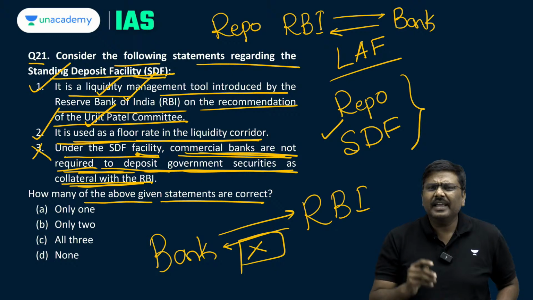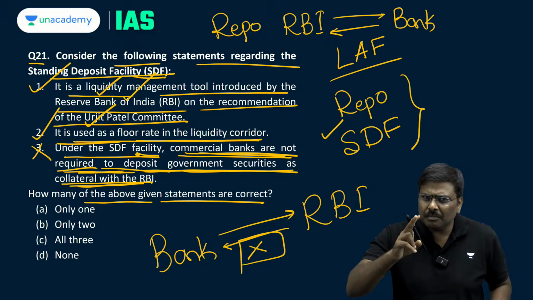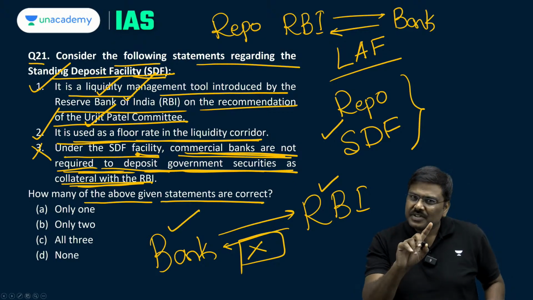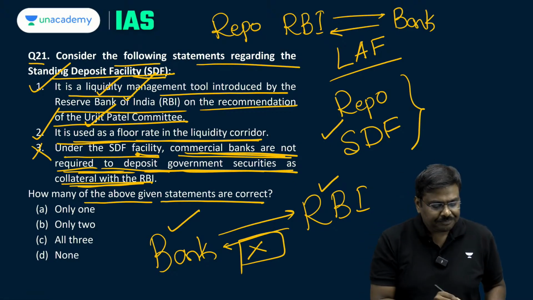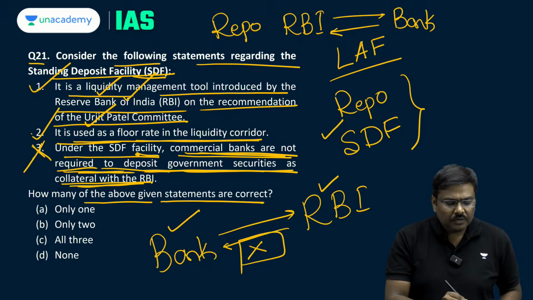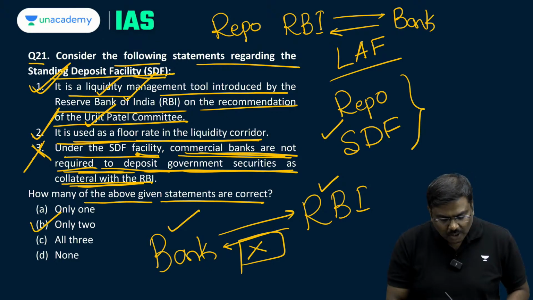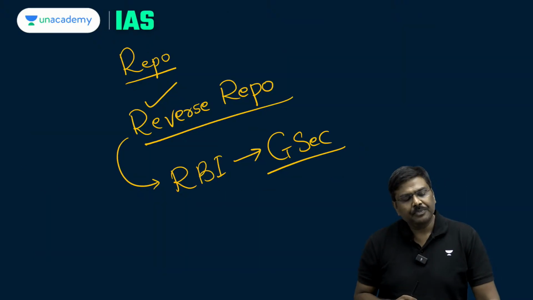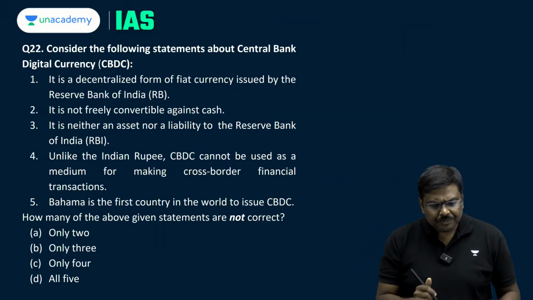So under SDF facility, not required. But more importantly, RBI doesn't provide G securities. The statement given is vice versa. So the third statement is wrong. First and second are true. The right option for question number 21 will be option B. Only two are correct. Let me go to question number 22.